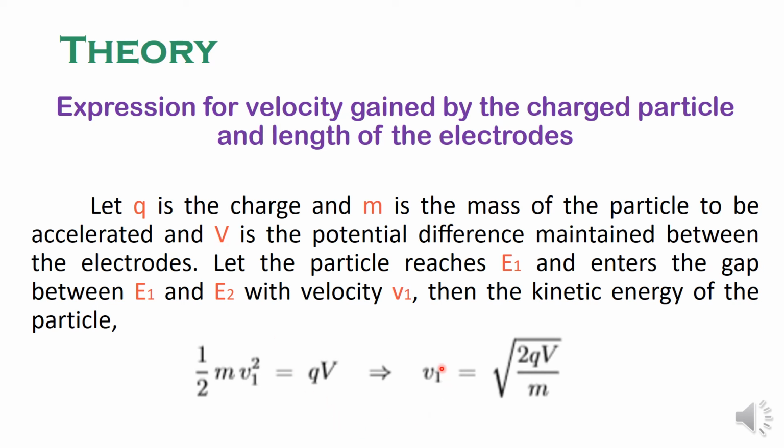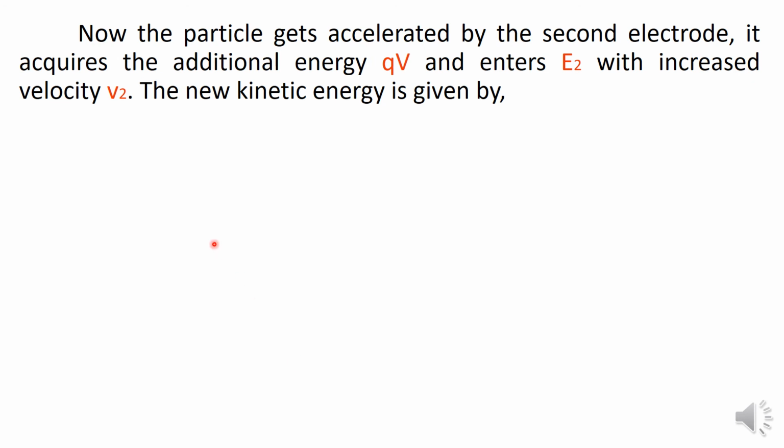Now with this velocity the particle enters the gap between E1 and E2. Now as soon as the particle enters the gap, the reversal of potential takes place. As a result, E1 is at positive potential and E2 is at negative potential. Therefore, the particle gets attracted by the second electrode.